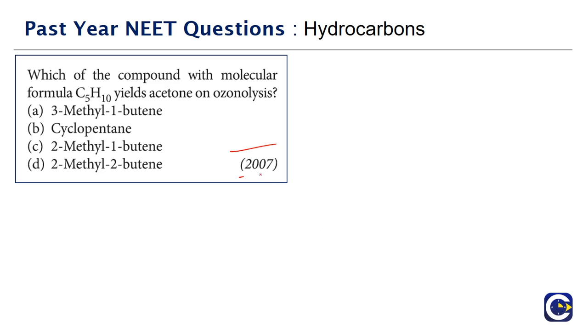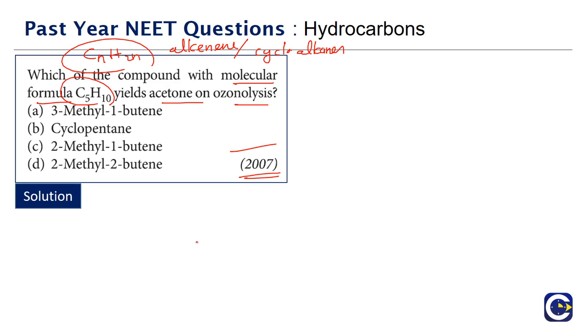We'll start with a question that has come in the year 2007. Which of the compounds with molecular formula C5H10? This is CnH2n. So this is the molecular formula for the open chain alkenes or the cycloalkanes. CnH2n is the formula for the open chain alkenes or cycloalkanes. So the question is, which of the compounds with molecular formula C5H10 yields acetone on ozonolysis?